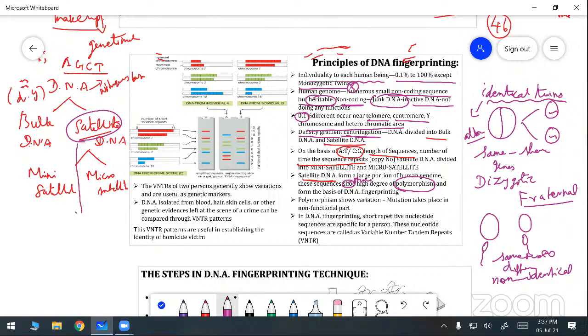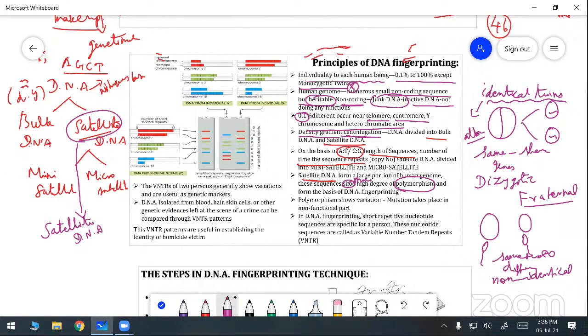Which one forms the base of the DNA fingerprinting? The satellite DNA only is making the basis of the DNA fingerprint. Do you understand? That is one of the lead questions. Which DNA forms the base of DNA fingerprinting? Whether it is a DNA, RNA, or satellite DNA, or bulk DNA. So which option do you want to select? Satellite DNA. So the satellite DNA only forms the base of DNA fingerprinting.